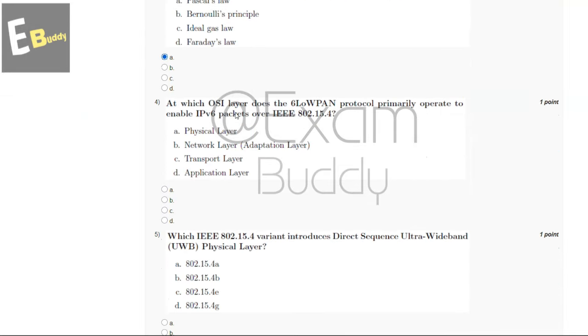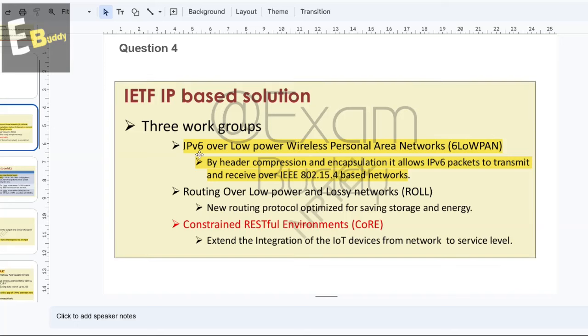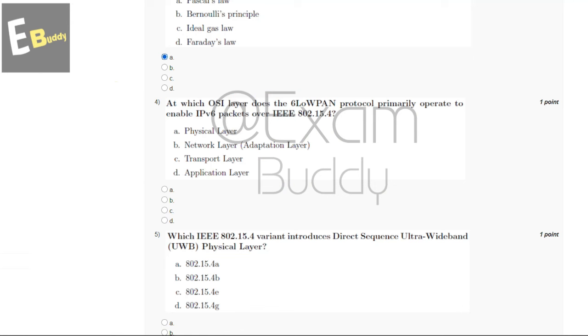And now let's go to our question number 4. At which OSI layer does the 6LoWPAN protocol primarily operate to enable IPv6 packets over IEEE 802.15.4? So these are the options, and now let's check the explanation. So explanation says IPv6 over low power wireless personal area network, 6LoWPAN, by header compression and encapsulation. It allows IPv6 packets to transmit and receive over IEEE 802.15.4 based networks. So the answer of our fourth question is B, network layer, adaptation layer.